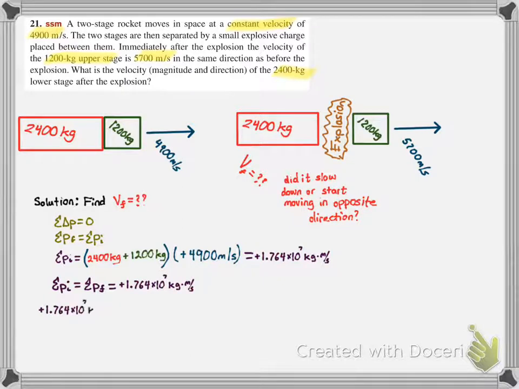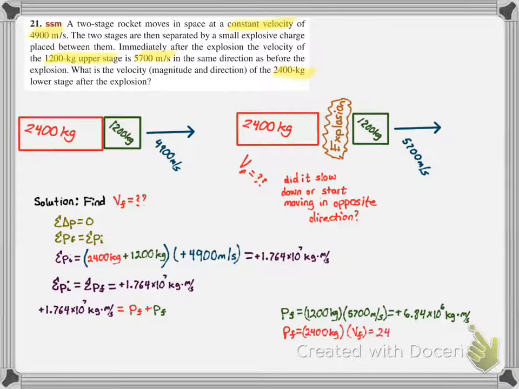So the total final momentum is equal to the final momentum of the 2,400 kilogram piece plus the final momentum of the 1,200 kilogram piece. The final momentum of the 1,200 kilogram piece is its mass times its velocity, which we know, which gives us positive 6.84 times 10 to the 6th. And the final momentum of the 2,400 kilograms we don't know because we don't have the V final.